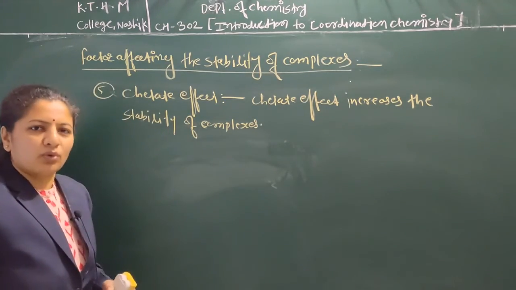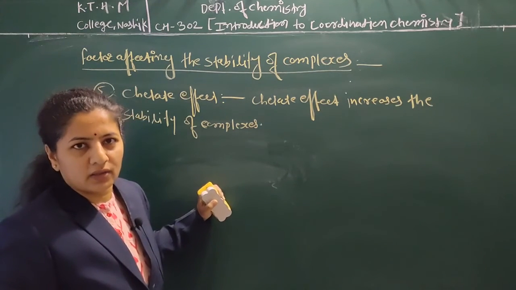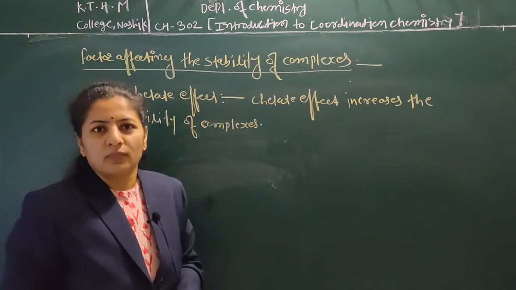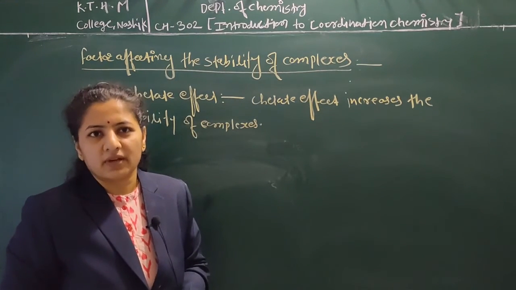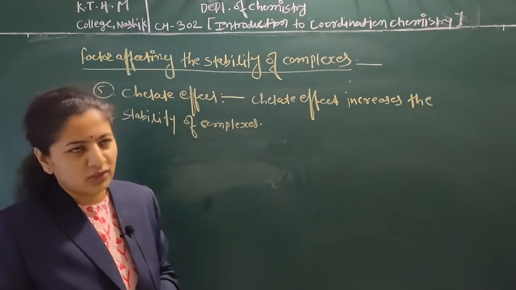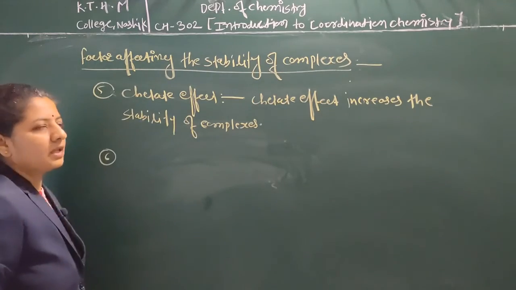If you take a simple monodentate ligand, for example ammonia, and compare it with a bidentate or polydentate ligand, the polydentate ligand, due to the chelate effect or the chelate ring in that complex, increases the stability of the complex.